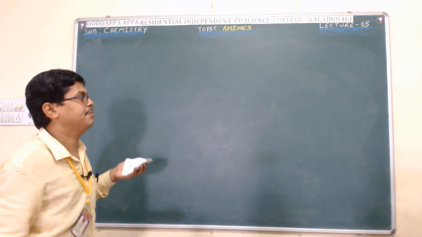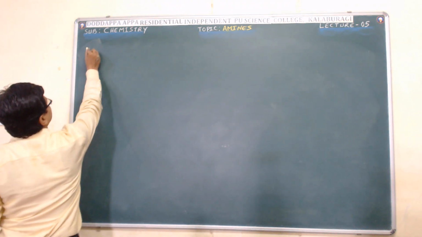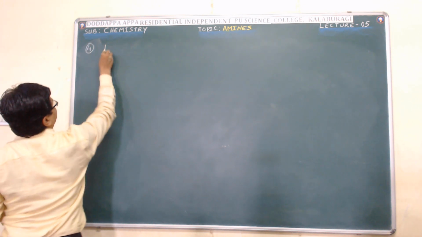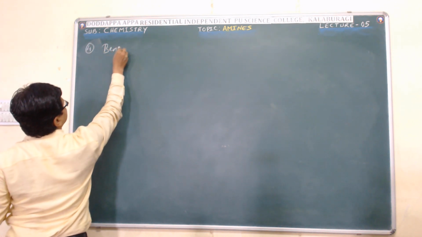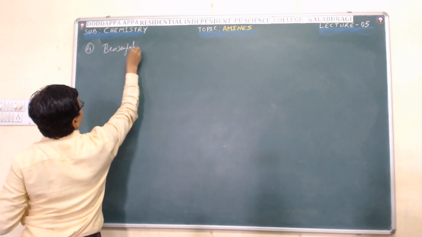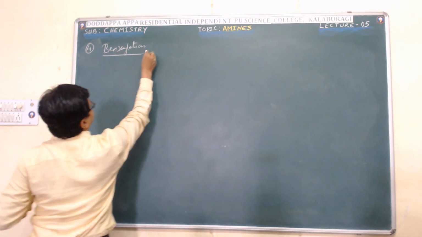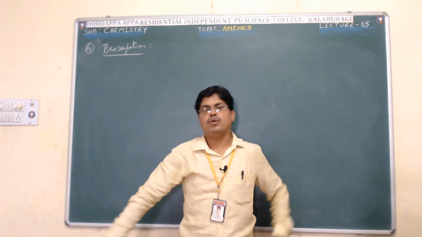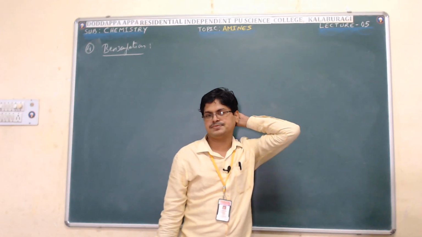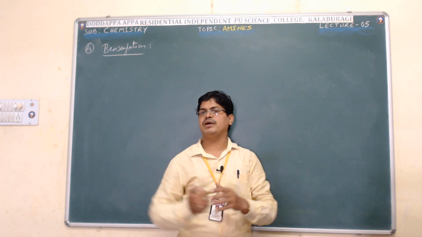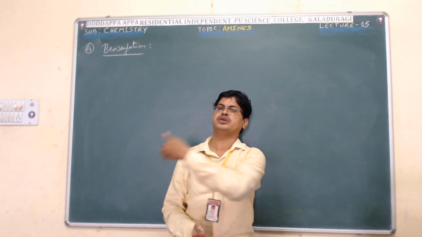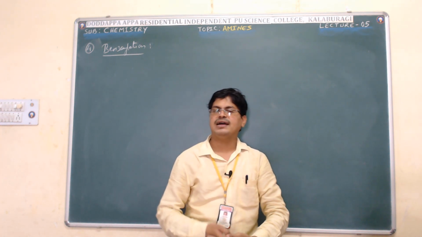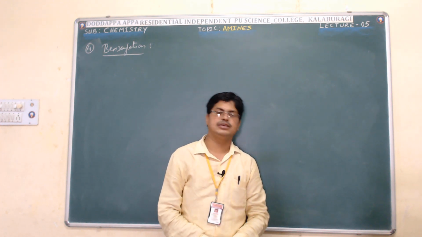Okay, next, benzylation of amines. Fourth chemical property, benzylation of amines. What is the meaning of benzylation? Just now we came across acylation. Similarly, benzylation. If we add an acyl group, it is called acylation of amines.